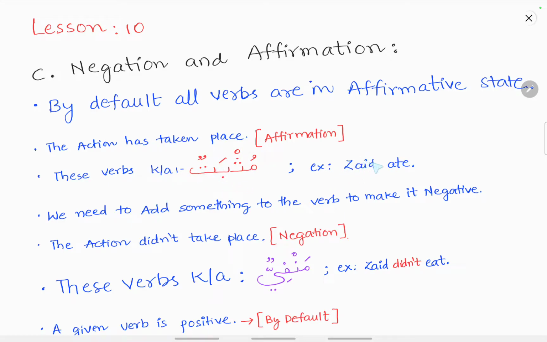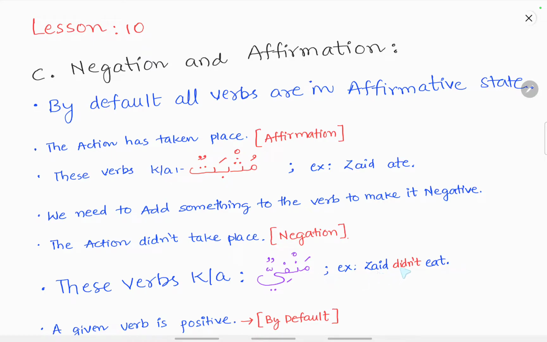For example, Zaid ate. The action of eating is being done. Such sentences are known as affirmative sentences, and affirmation verbs are known as musbat verbs. In order to make an affirmative sentence into a negative sentence, or into a negative verb, something should be added to this affirmative verb. That means the action did not take place. Such verbs are known as manfi verbs.